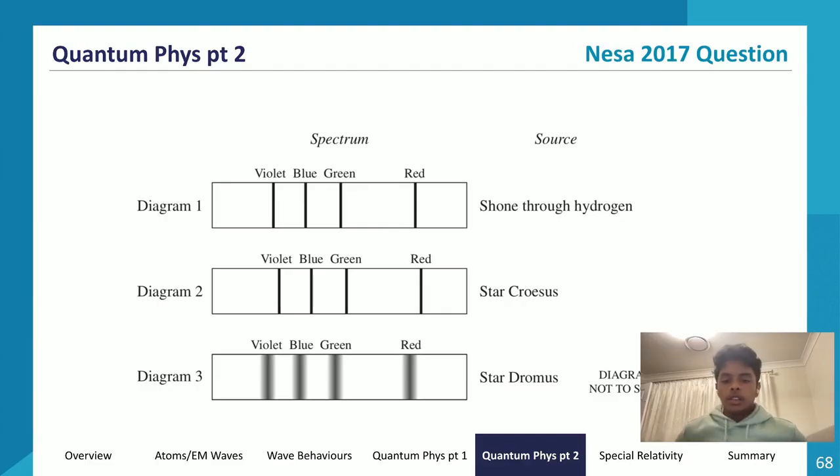Let's go through a question now. So we have these three spectra. Let's compare the differences between these things, right? So let's have these three questions.